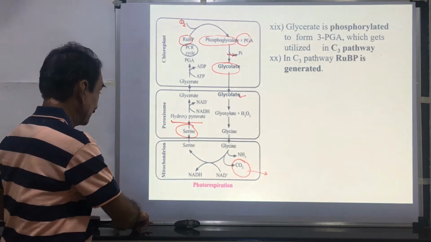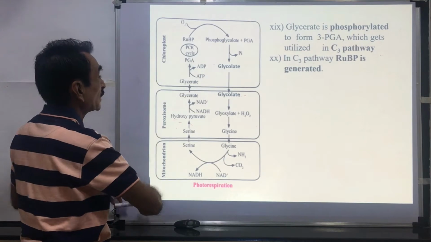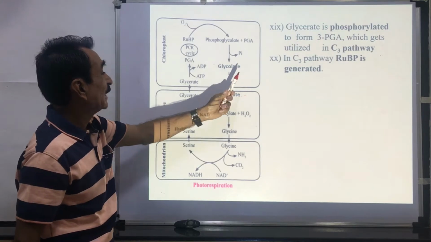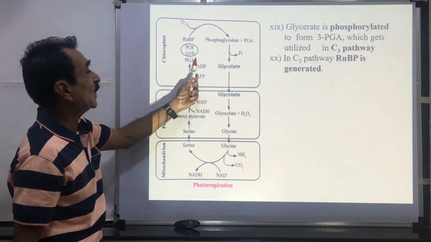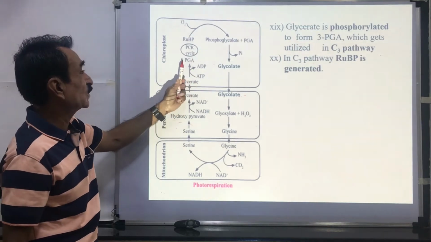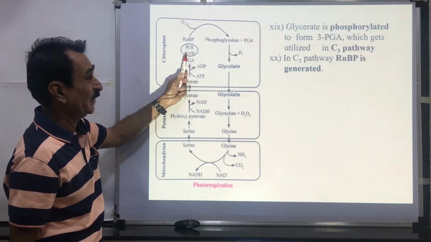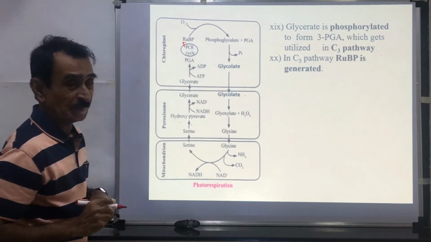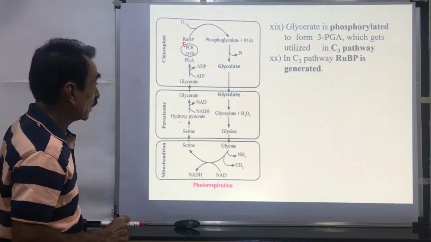In the chloroplast, what happens? This glycerate is phosphorylated, means phosphate is added. In the chloroplast, glycerate is phosphorylated. There is formation of phosphoglyceric acid, which gets utilized in the Calvin cycle, or C3 pathway, and in this pathway again there is generation, or formation, of RuBP. In this way this cycle operates, and this is photorespiration.